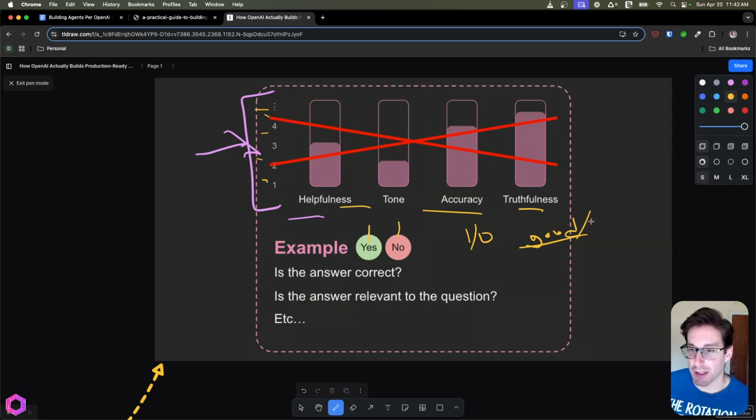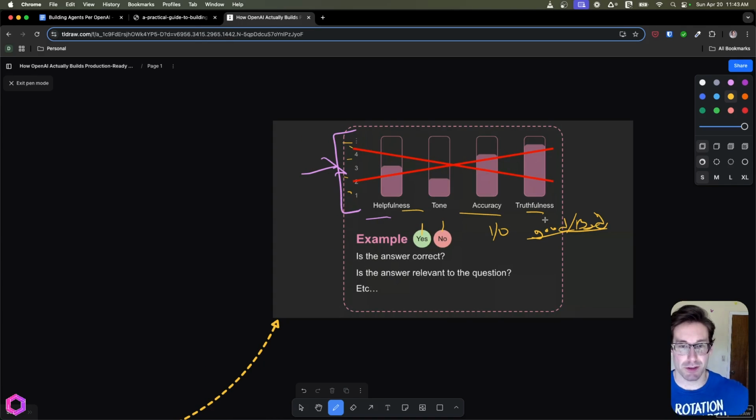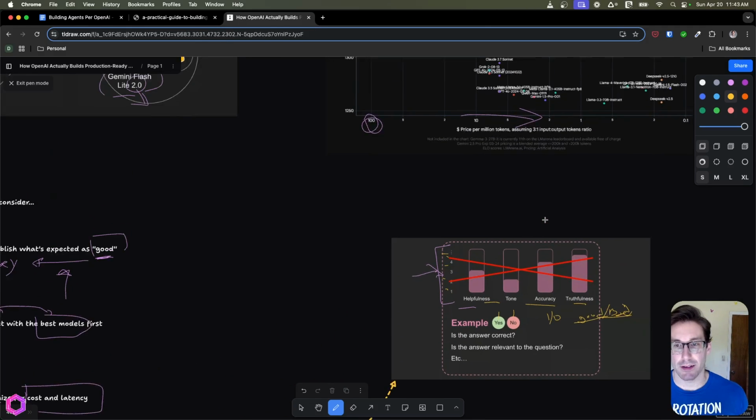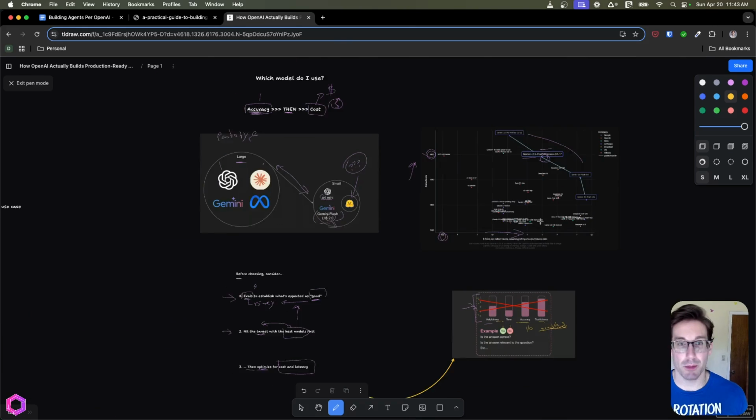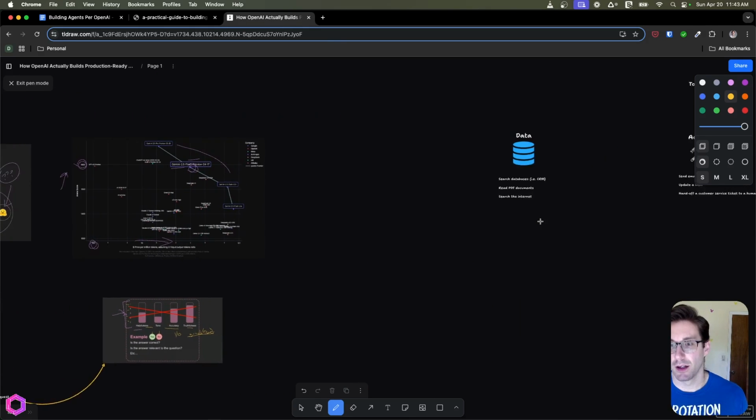But instead of just having those binaries, in addition to the binary, we need to articulate why it was good or why it was bad. And over time, as you articulate that, when you judge the performance of the model, you can take those and find themes in them and systematically feed that back into your prompt to improve it over time. That's a really key piece there. So I have videos on evals, you can check them out, but it's important that people take that seriously if you want to make good products that people buy and enjoy.